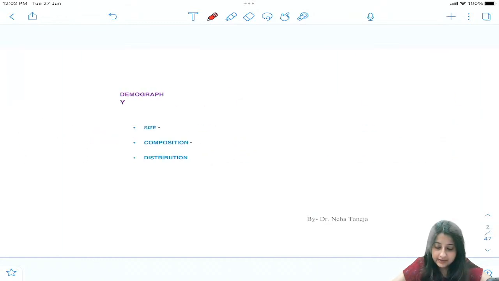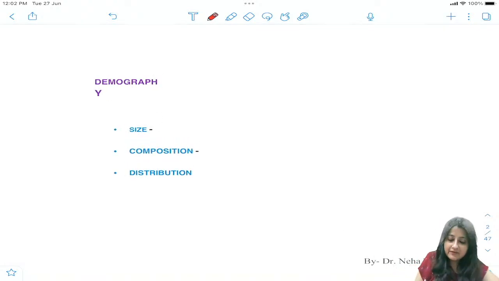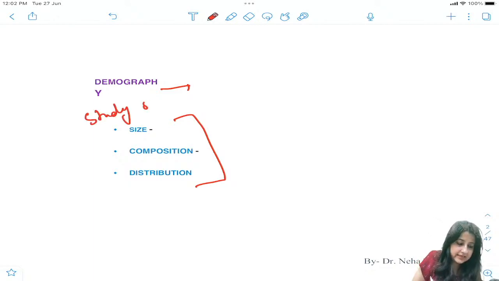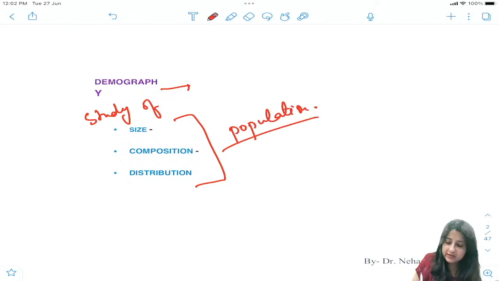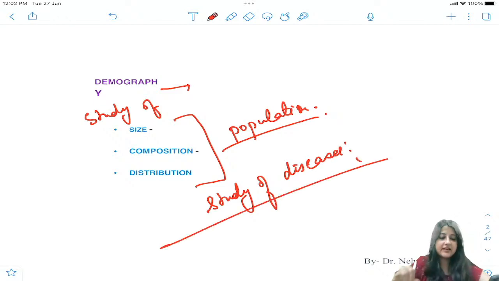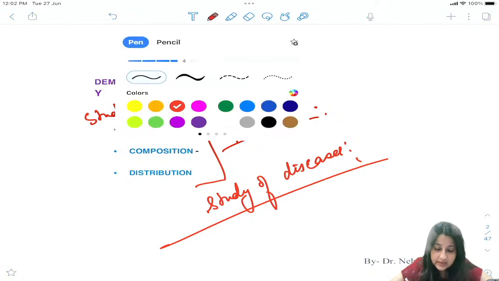Now you all know what is demography. Just a definition: it is the study of size, composition and distribution of population. But if I ask you what is the study of diseases called, what will be your answer? Before we go to the MCQ, just a simple thing I want to know from you.